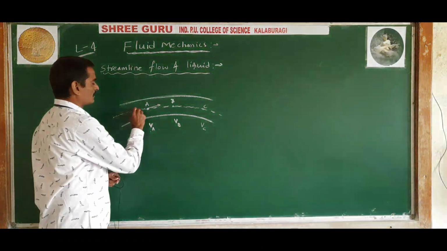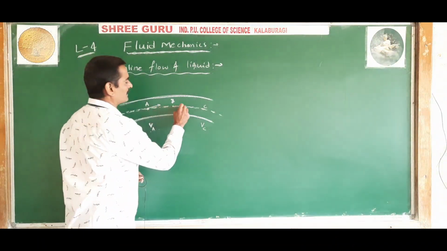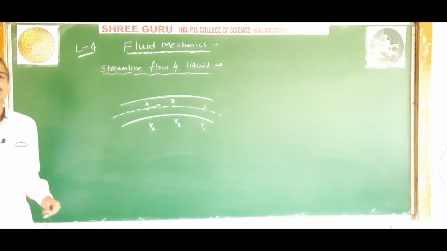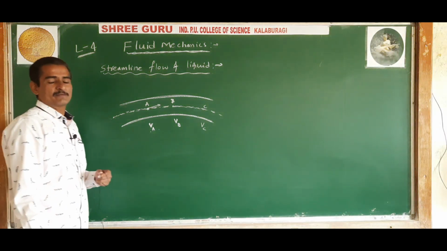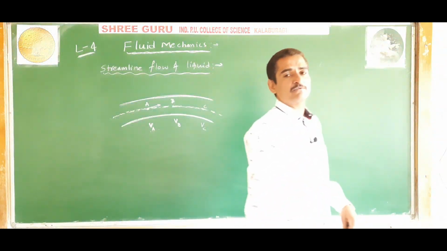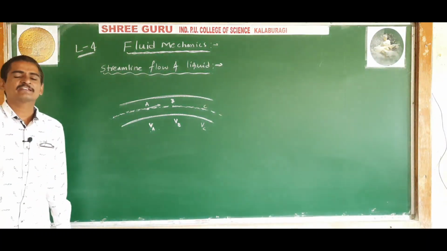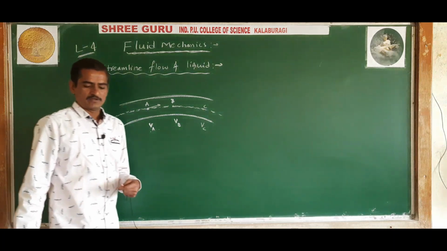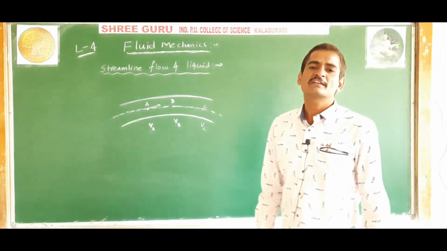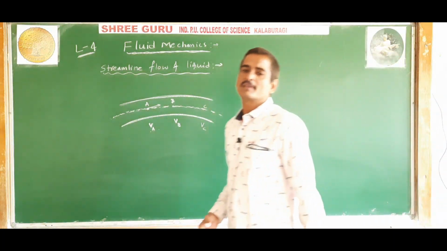Now, the path followed by the particles of the liquid in a streamline flow is called a streamline. Streamline is nothing but the path of streamline flow. The path of the streamline flow is called just a streamline.